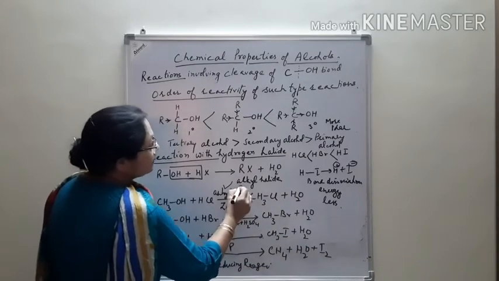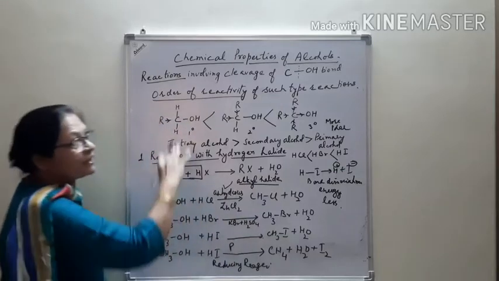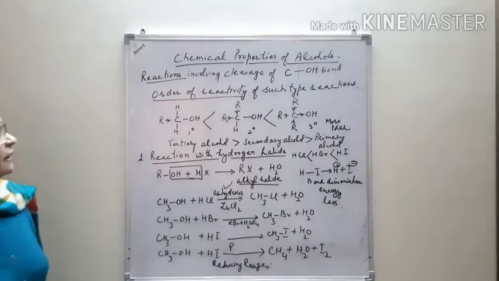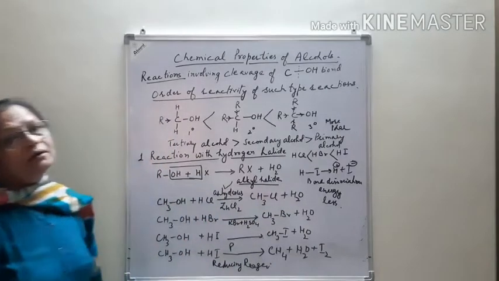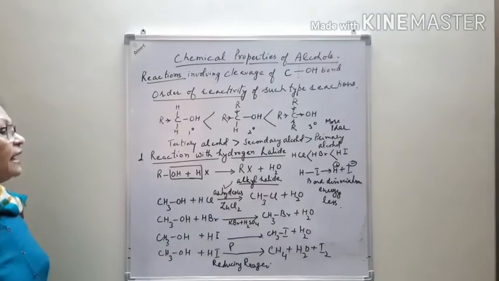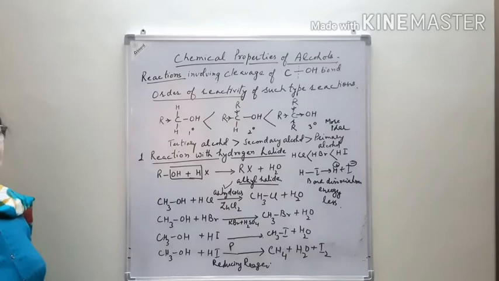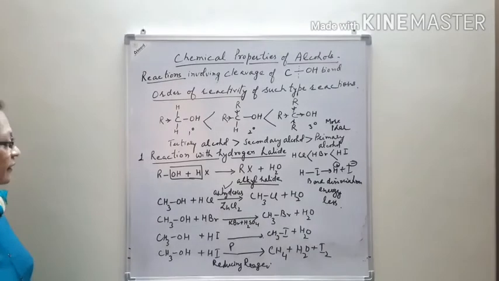The common name is the same as that of the alcohol: first we give the name of the alkyl group and then write the type of halide, chloride, bromide or iodide.